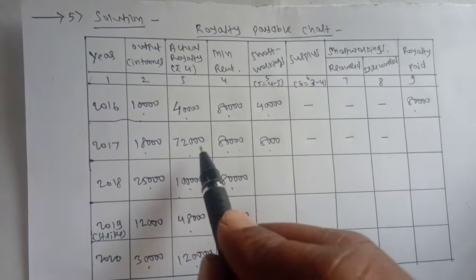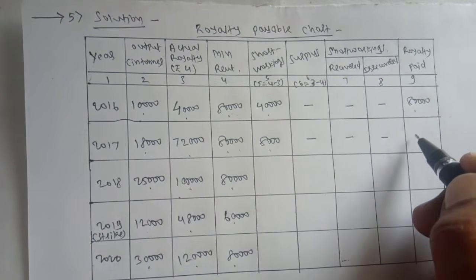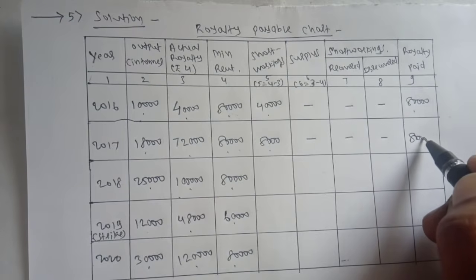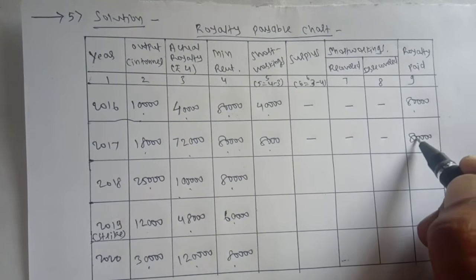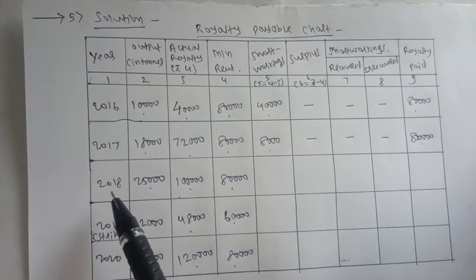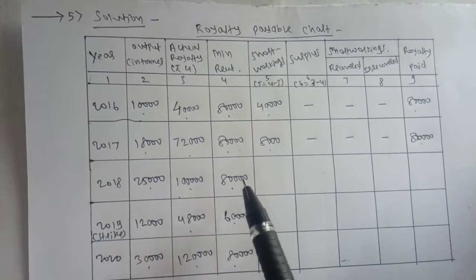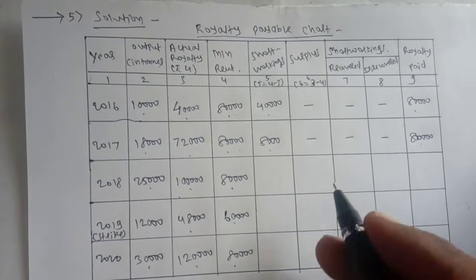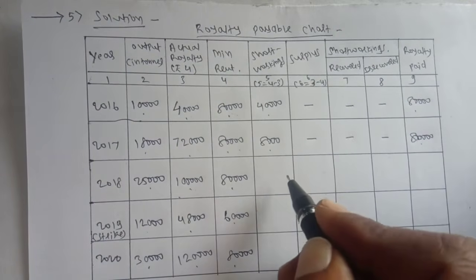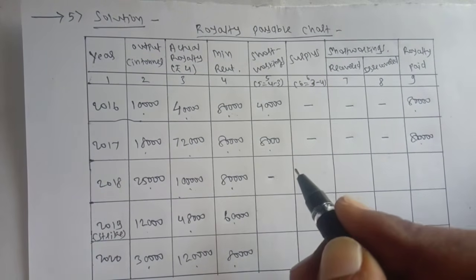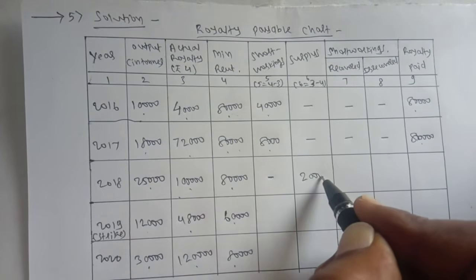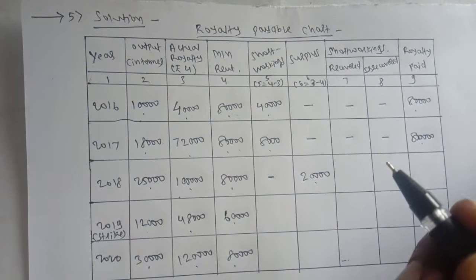So royalty paid is whichever is higher. So here also 80,000 is higher. Okay. Now in 2018, actual royalty is 1 lakh, minimum rent is 80,000. So there is a surplus, actual royalty is more. So how much is it more? It is excess by 20,000.